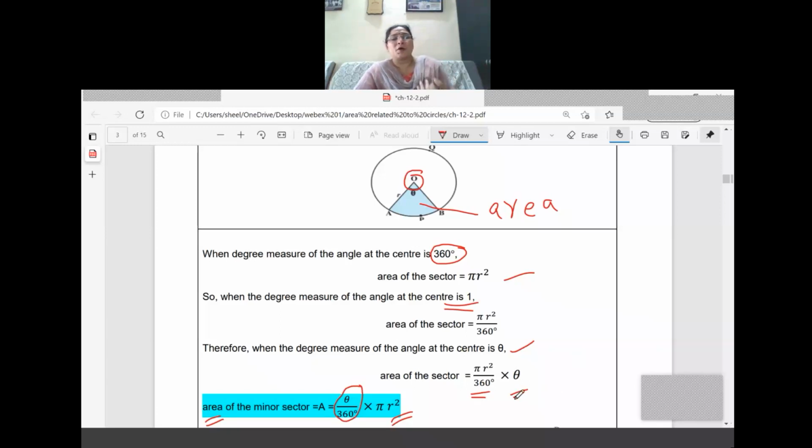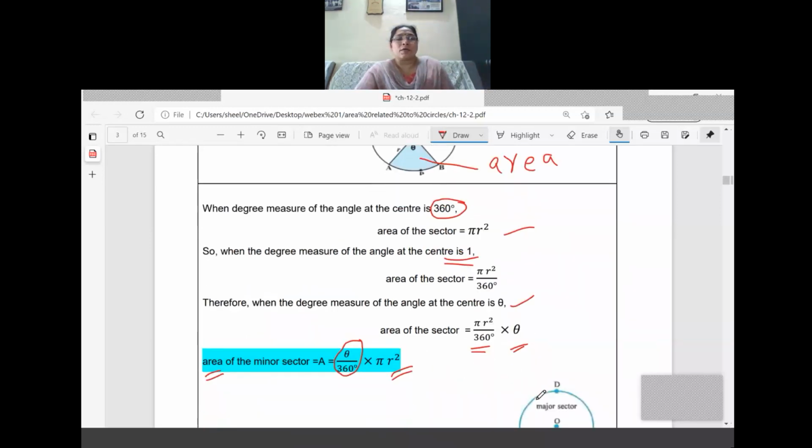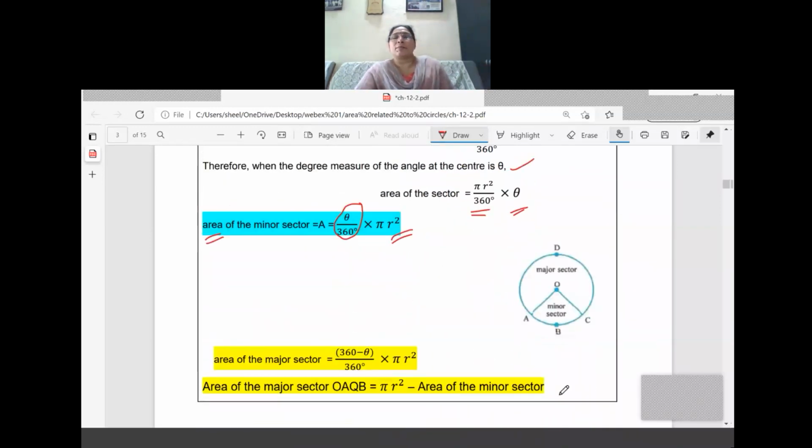Now what is the next part? If you have calculated for the minor sector, then you can calculate for the major sector also. How do we get the major sector? If the minor sector makes an angle theta degrees here, how can you calculate the remaining portion's angle? If the minor sector is marked by the central angle theta, what is the remaining portion? That is the major sector angle, equal to 360 minus theta only. So what is the change in the formula? Instead of theta, you should write 360 minus theta, divided by 360, into pi r square. Only the angle value changes, nothing else.